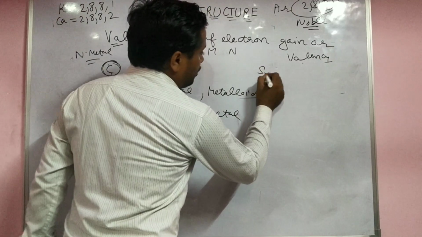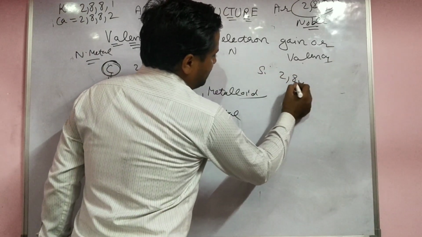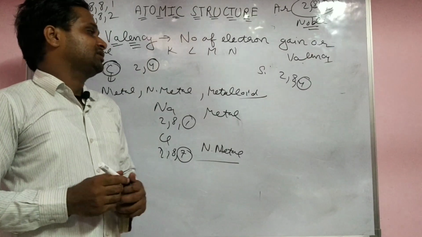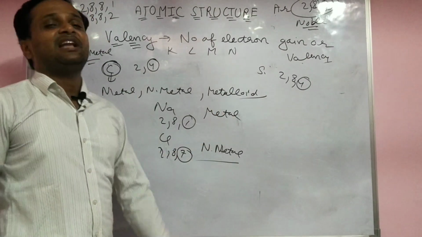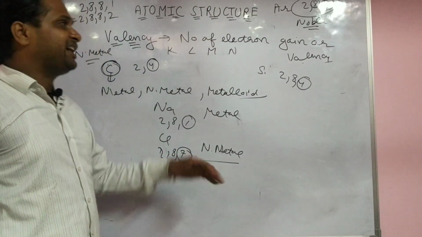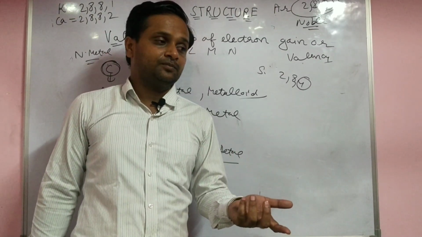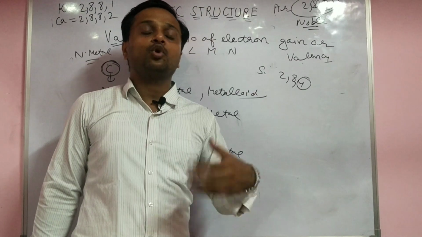Same for silicon, 2 8 4. It can take 4 and can also give up 4. Yes, so this is my lecture. In the next lecture, we will discuss radicals. What are radicals? Polyatomic ions, monatomic ions.